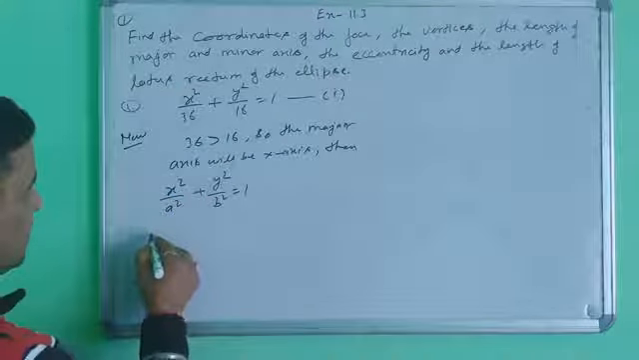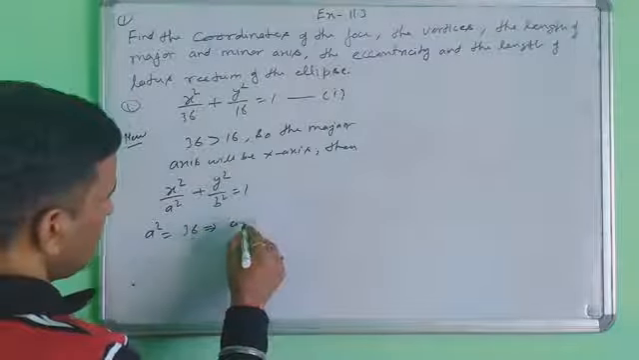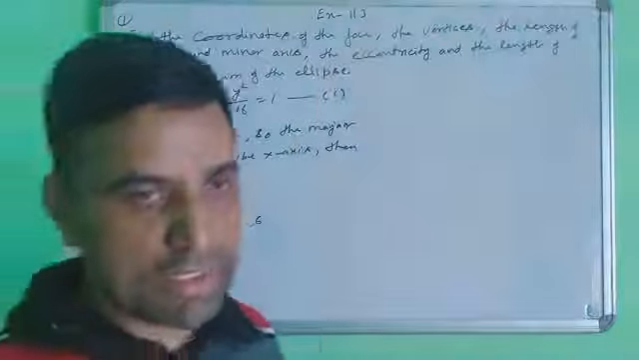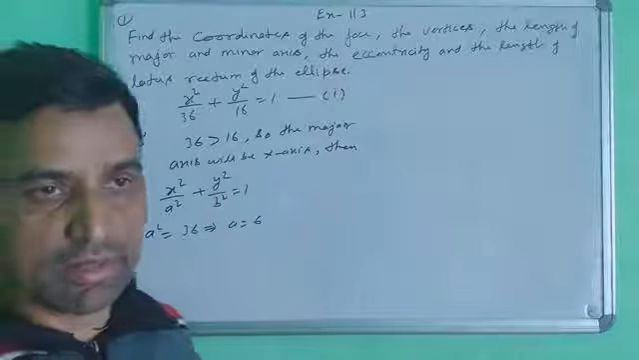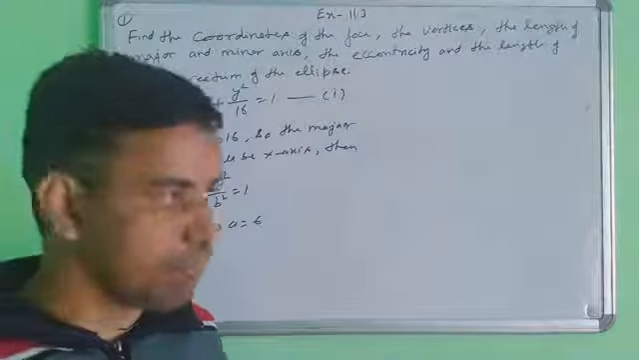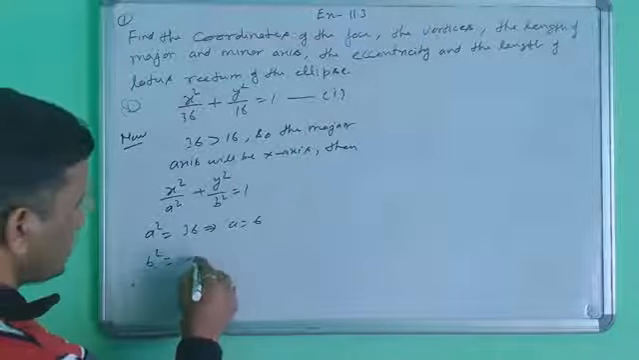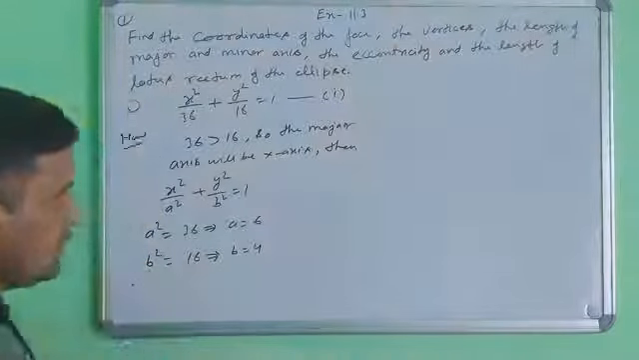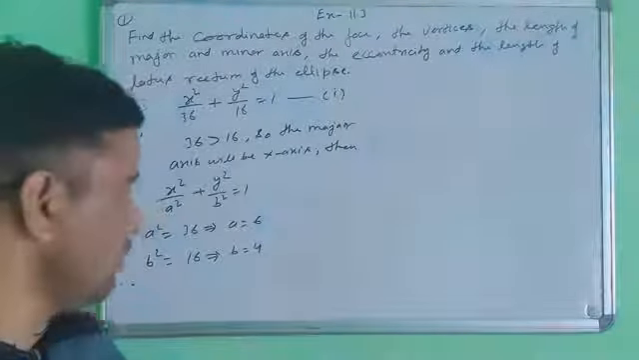Now equate: a square equals 36, so the value of a is 6. You will take only the positive value, don't take the negative value. a square equals 36 gives a equals plus minus 6, but you will always take the positive value. Second, b square equals 16, then b equals 4. That means you have got the values of a and b. After that you will find the value of c.